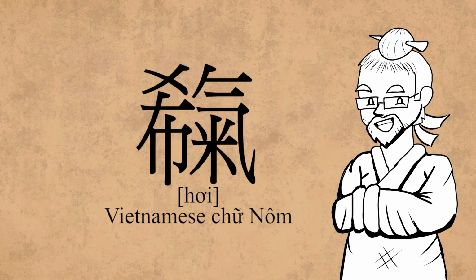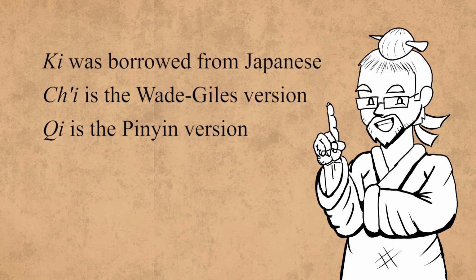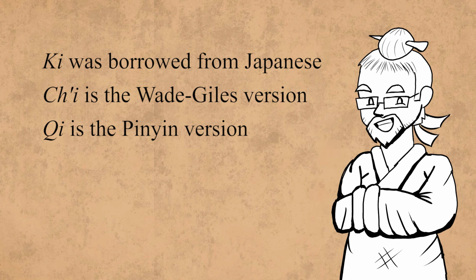Another borrowing is the Vietnamese word hơi, which means simply gas, which in Chu Nom is written with xi phonetic and either a mouth radical or a qi radical as the semantic component. Qi is also one of only a handful of Chinese words that have entered into the English language, either directly as qi or via Japanese when it's pronounced as ki.